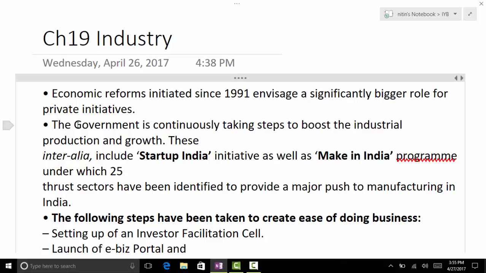For mains, I will let you know which portion is more important, because here we will discuss different sectors of industry. And industry as part of your mains syllabus is in paper 1 and paper 3 both. So it will be relevant from that point of view.